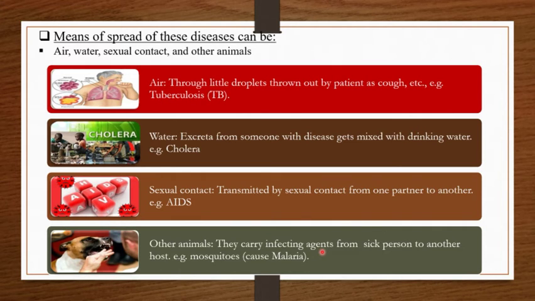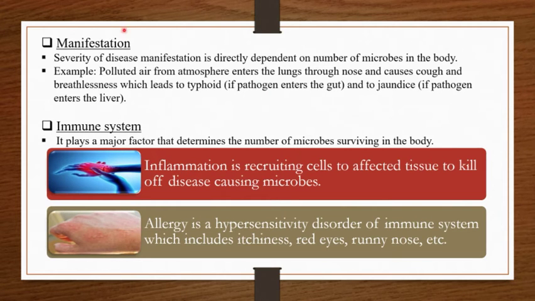Now let's move on to see what manifestation and inflammation are. Let's learn about our next topic, which is manifestation. Severity of disease manifestation is directly dependent on the number of microbes in the body. Disease manifestation means the symptoms of the disease or its effects, and they mostly depend on how many microbes are present in the body. If more microbes are present in the body, it will be very harmful for our body. And if there are fewer microbes in the body, then the effect of the microbes will either be very minor or not effective at all.